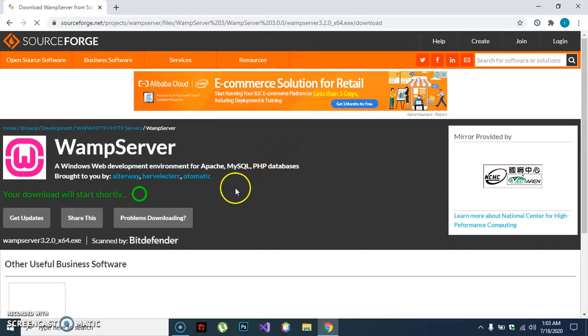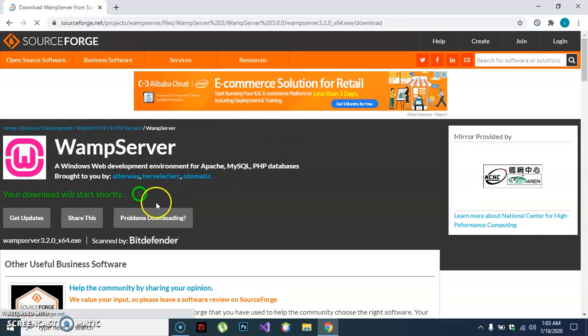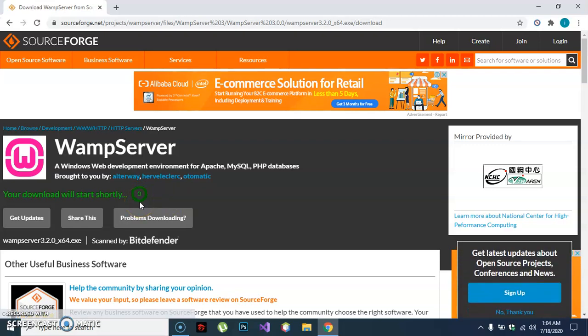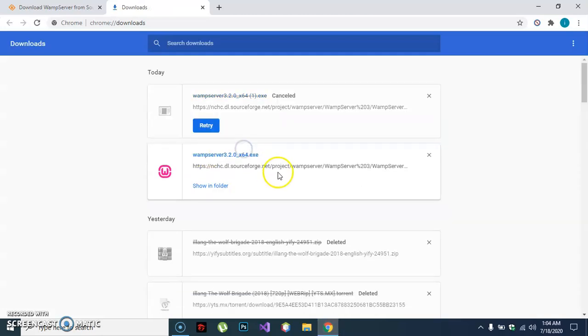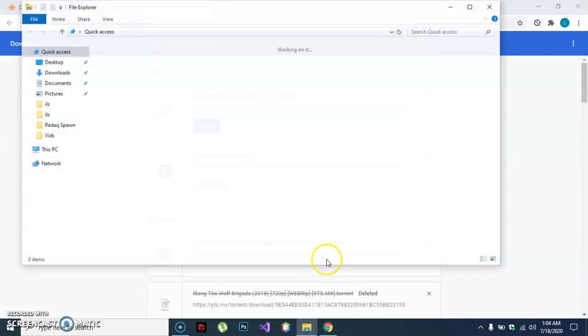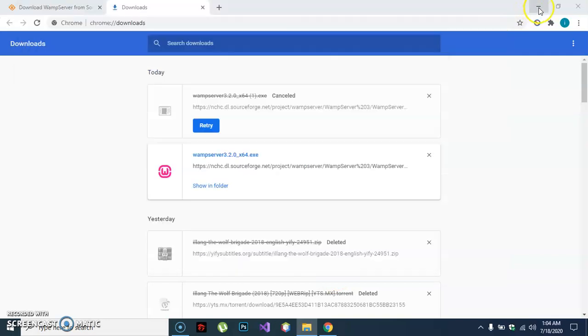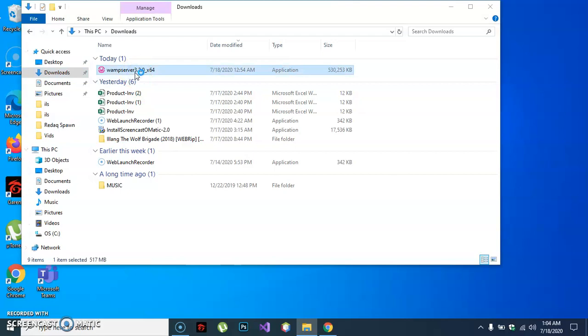Now, it starts downloading when this countdown finishes. Guys, I already downloaded it, so I will cancel the download. Cancel. Now, I will show the file. This is the file, guys. Double click on it and wait for it.